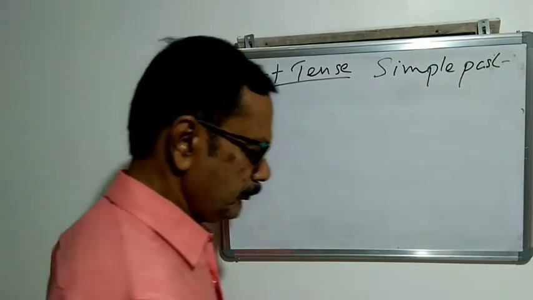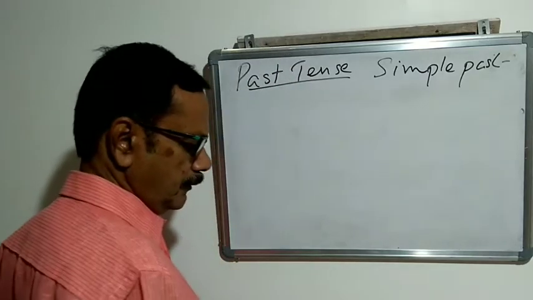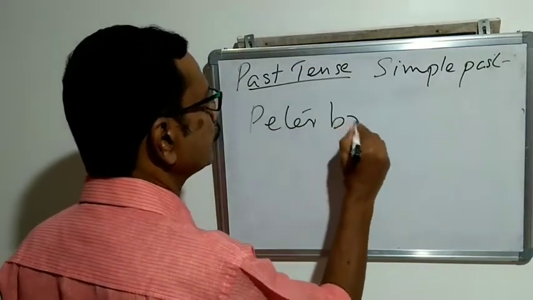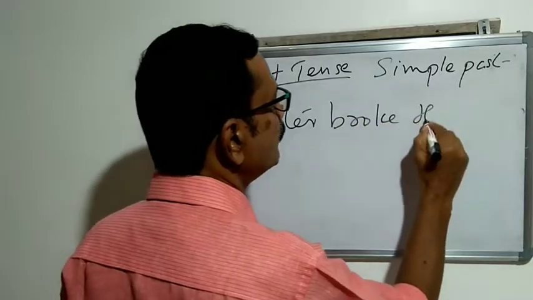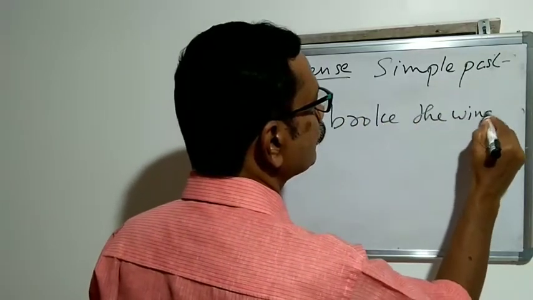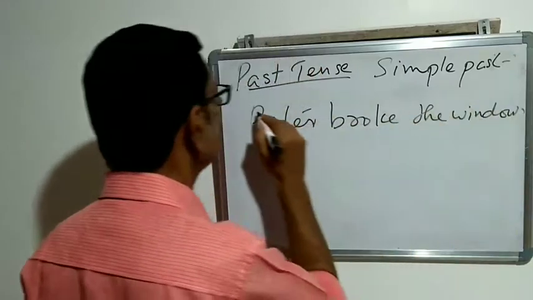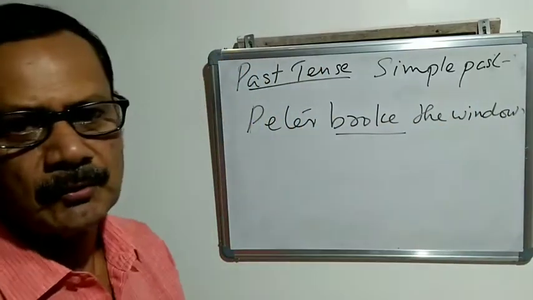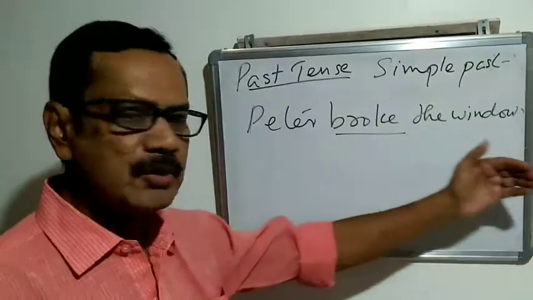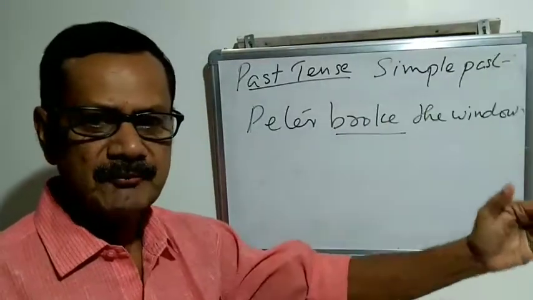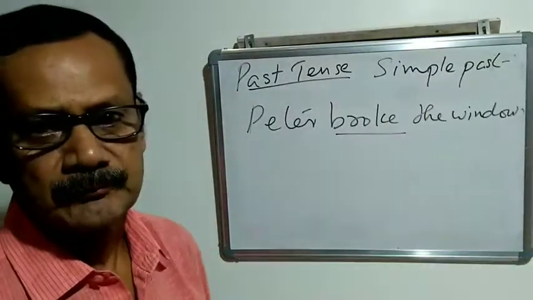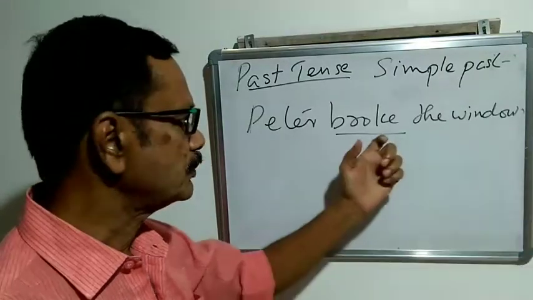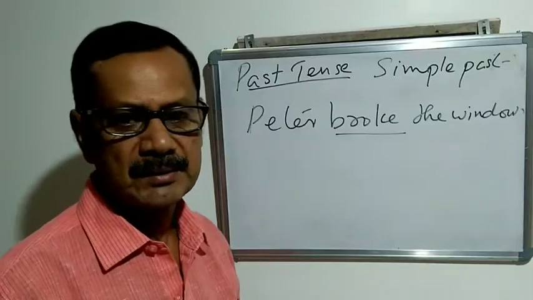For example, Peter broke the window. Here simple past tense, broke the window. So it is not a continuous process. It is a quickly finished short action. So for this we use simple past.